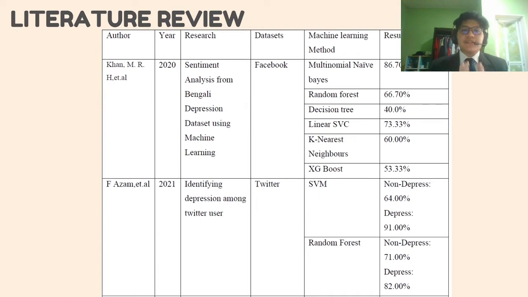Literature review. This is the related regarding to my final year project. So, firstly, we have sentiment analysis from Bengali depression dataset using machine learning. The dataset is Facebook. The technique that has been used is multinomial naive Bayes, random forest, decision tree, linear SVC, k-nearest neighbors, XGBoost. And the result is as follows. Secondly, identifying depression among Twitter user. The dataset has been taken is Twitter, and the technique that has been used is SVM and random forest.